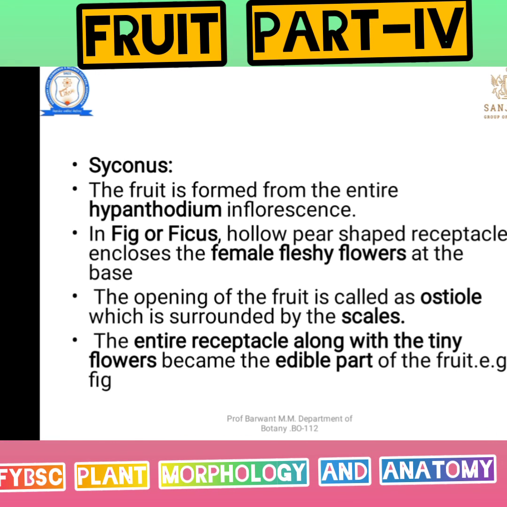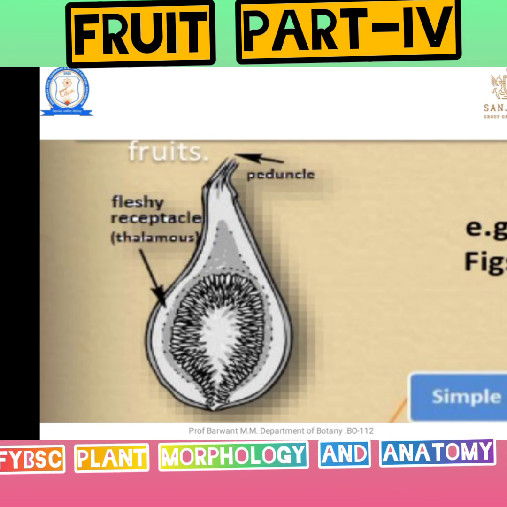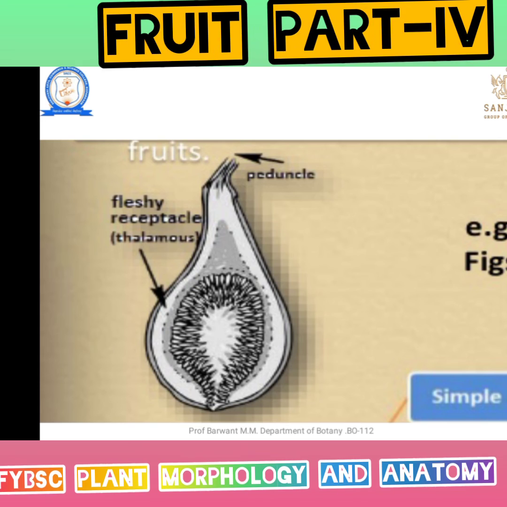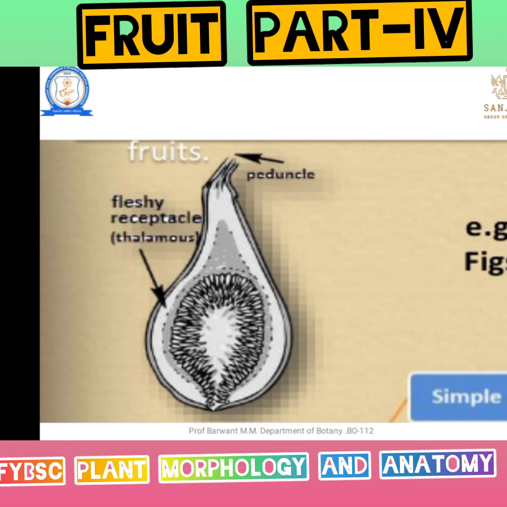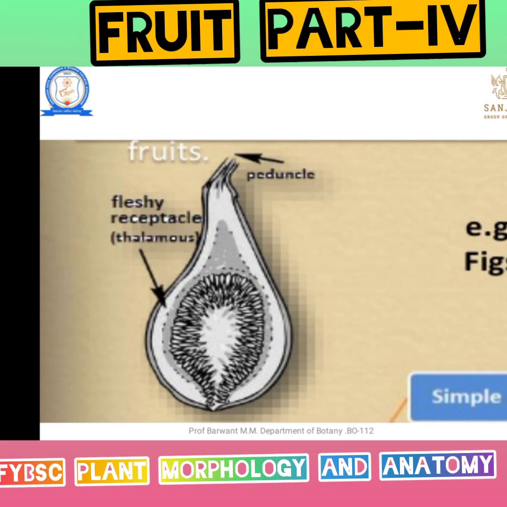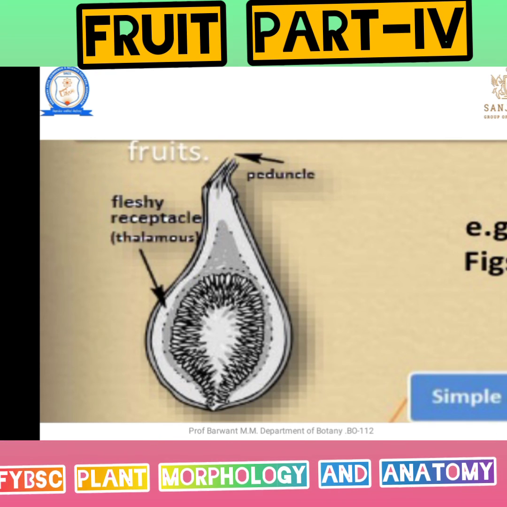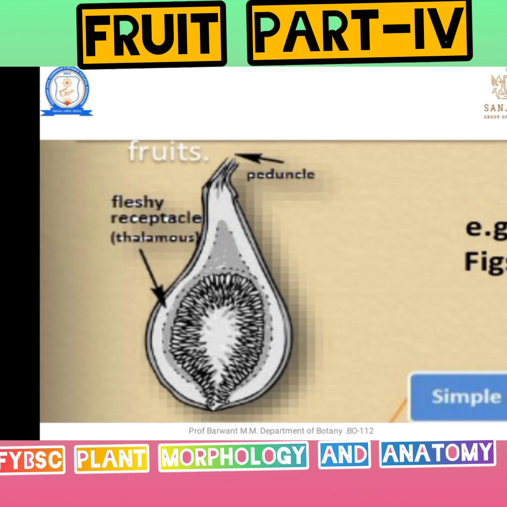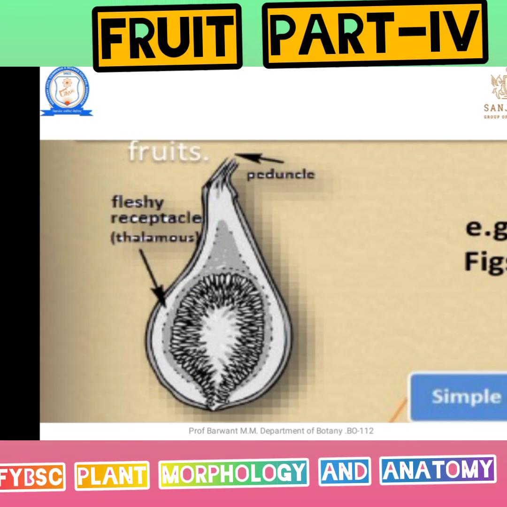For example, fig. Let's see. There is the opening known as the ostiole, the fleshy receptacle, and the fruitlets. The seeds are present in the center, that is the edible part of the fruit.